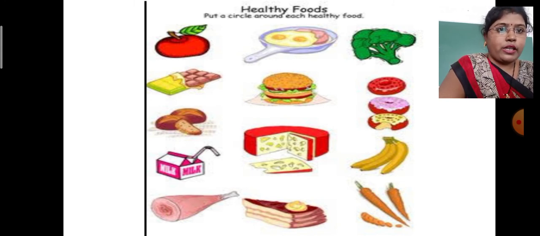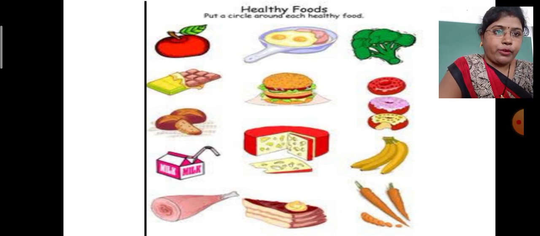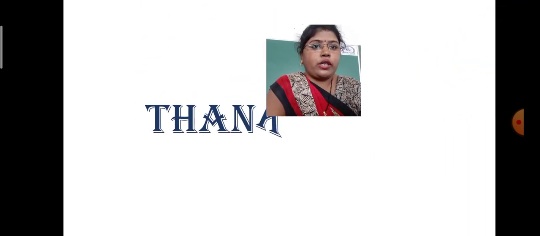Like see what is given here. Apple is there, pizza, broccoli, chocolate, burger. Again banana and lots of things are there, carrots, milk, etc. So whatever the healthy things are there, you have to put a circle around it, and you have to solve the worksheet properly. I hope you understood all the three groups properly. So my dear students, you have to learn the three food groups, and whatever food items come into them, you have to learn all the examples.